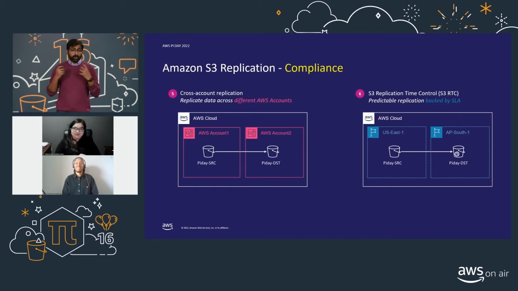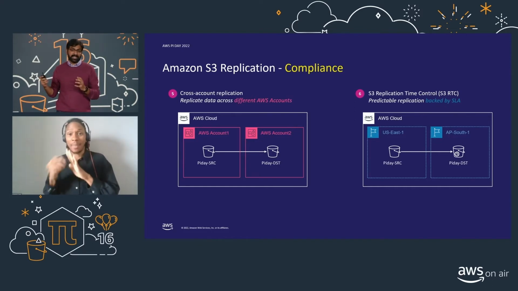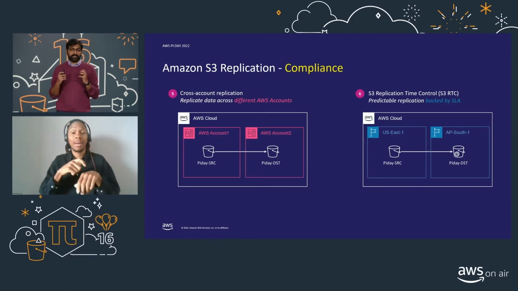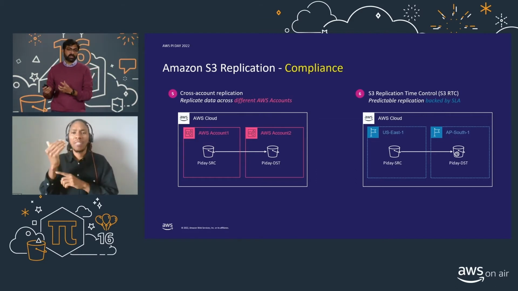And you can also satisfy the compliance obligations that you have using S3 replication. So you can replicate your data to a different account, and that way you're able to isolate the redundant copy of your data from any sort of malicious or rogue intent. And with replication time control, you have an SLA-backed replication feature that allows you to replicate 99.99% of your data within 15 minutes of uploading them. And so this way you can define a 15-minute recovery point objective, or RPO, for those really critical workloads that you have.